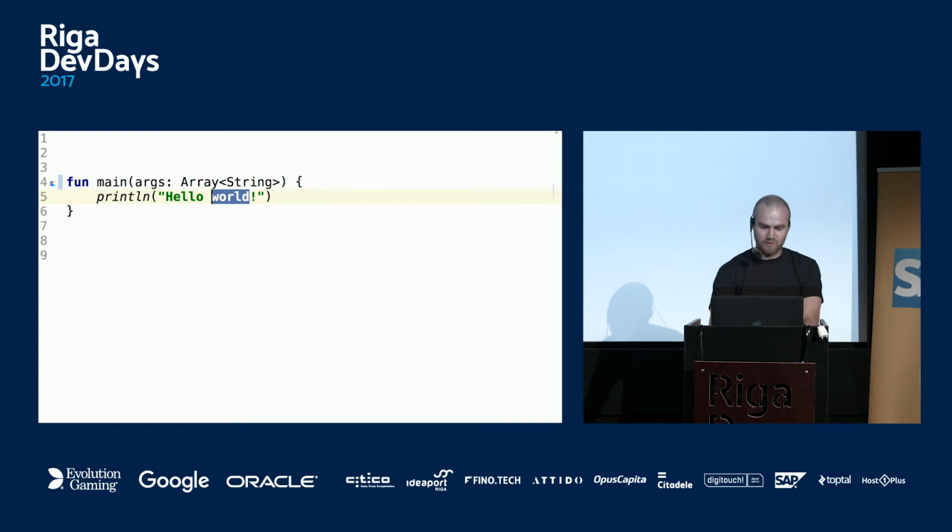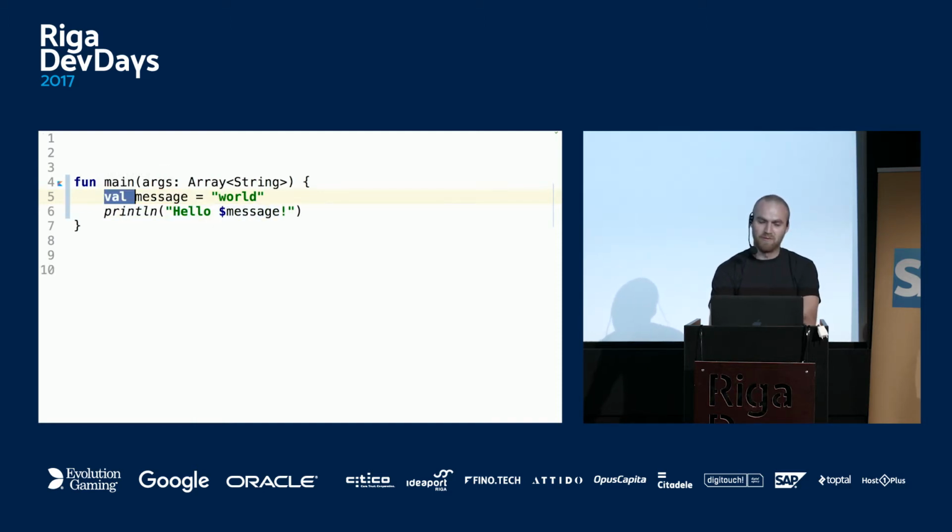What we can do, for example, is extract this word into message. So now we have a variable message which is assigned a literal string. As you might notice, this is string interpolation. This is Java syntax. So you can do it with curly braces, you can do multi-line string literals, and so on. I'll undo the change. Right. So you might notice there is type inference here because we don't specify the type.